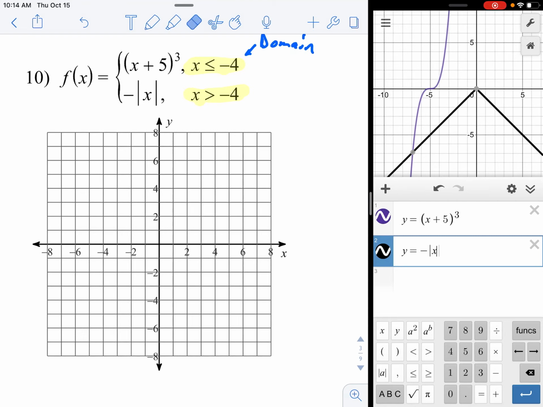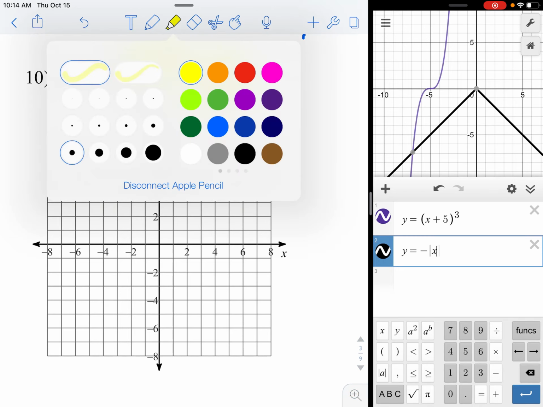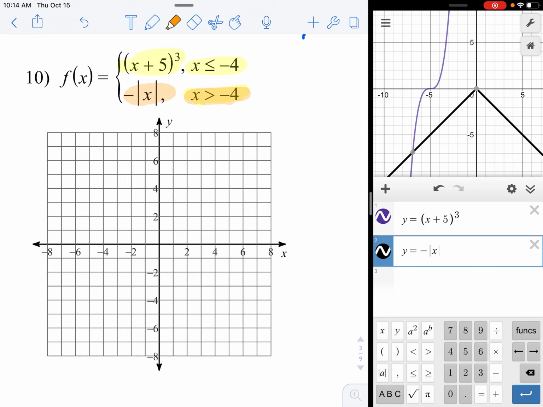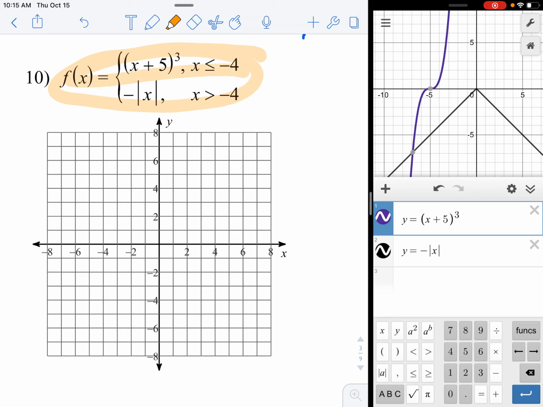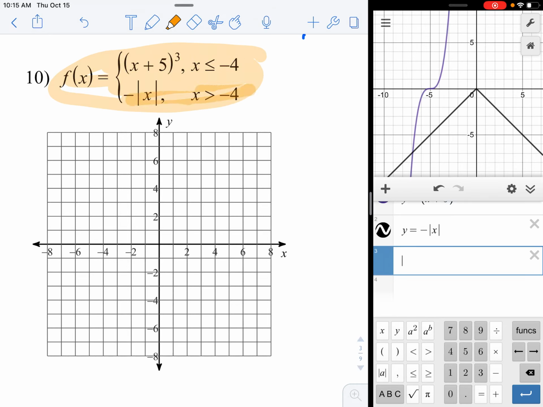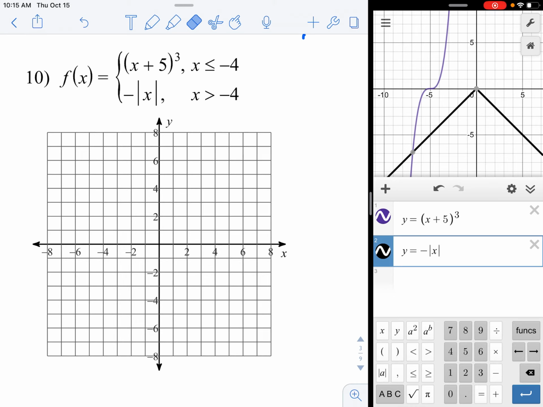So what a piecewise function does is it tells you that you're only supposed to use these x values in this piece, and let me change colors, you're only supposed to use these x values in that piece. So you're only getting like half of each graph. How do you do that? Well, you can tell Desmos to do that. What would be convenient and nice is if there's a way to just type this in over here and have it look exactly the same, so it just spits out the graph. Unfortunately, that's one of the limitations of Desmos. It doesn't do piecewise functions like that.